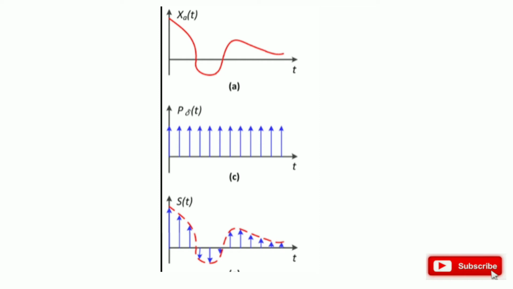In this diagram, the gap between the two samples is called the time interval, and the sampling theorem states that when we want to reconstruct our message signal from this sampled signal, we can easily reconstruct it if fs is greater than or equal to twice of fm. So fs is the sampling frequency and fm is the bandwidth of the message signal. So it states that fs should be greater than or equal to twice of fm, and this time interval is the reciprocal of the sampling frequency.